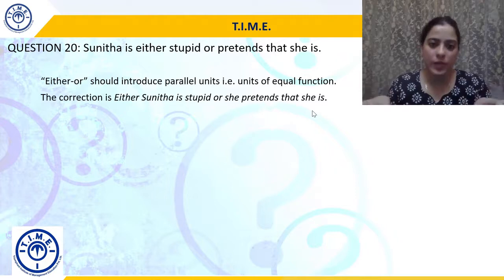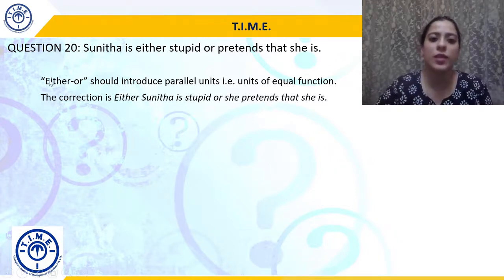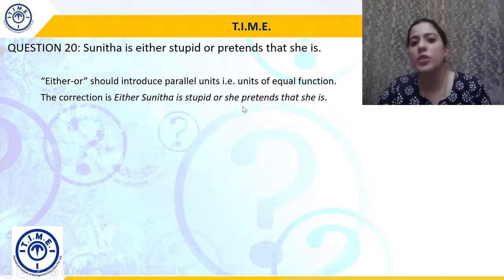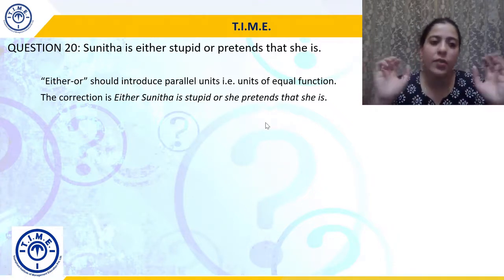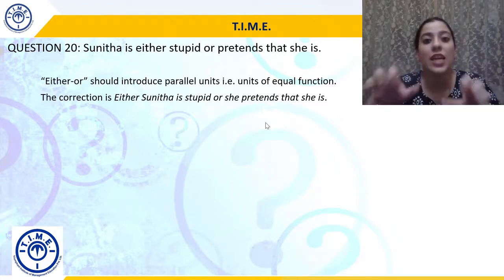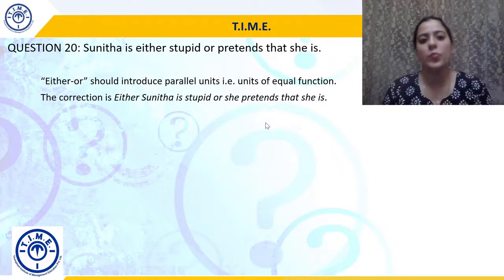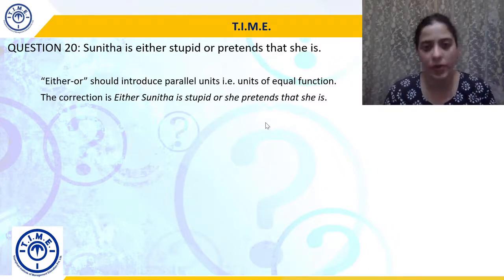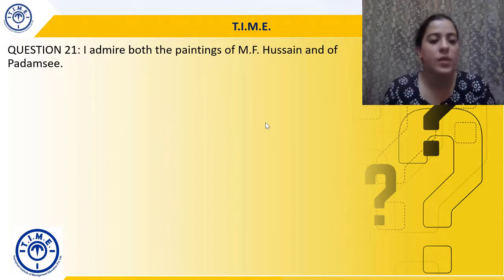So we'll keep it equal. Either Sunita is stupid or she pretends that she is. So Sunita is used here and the pronoun she is used here. So it is distributed equally. And whenever we're talking about either or, neither nor, they should introduce parallel or equal units. That's why the correction will become either Sunita is stupid or she pretends that she is. All right. So let's move to question 21.